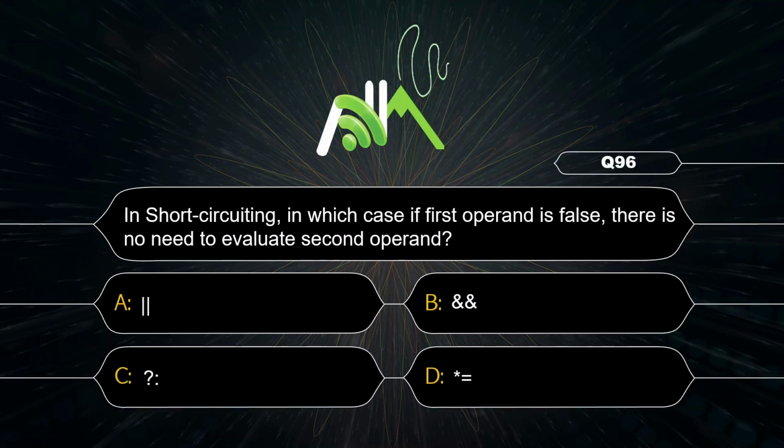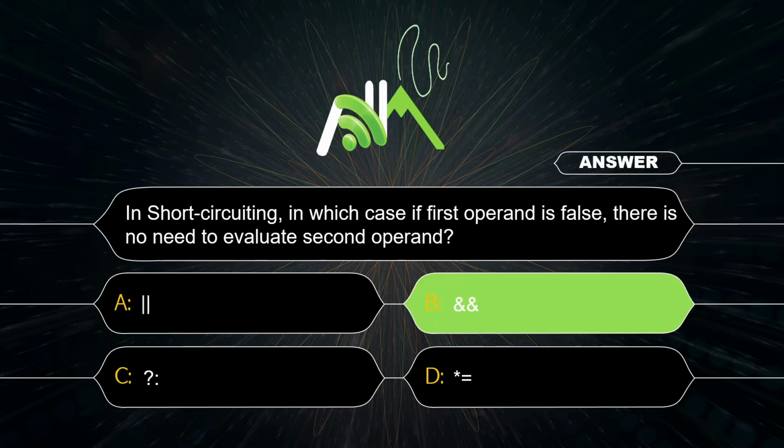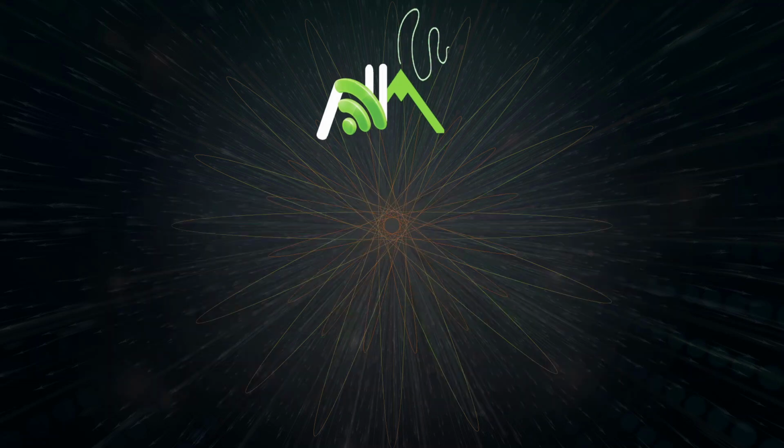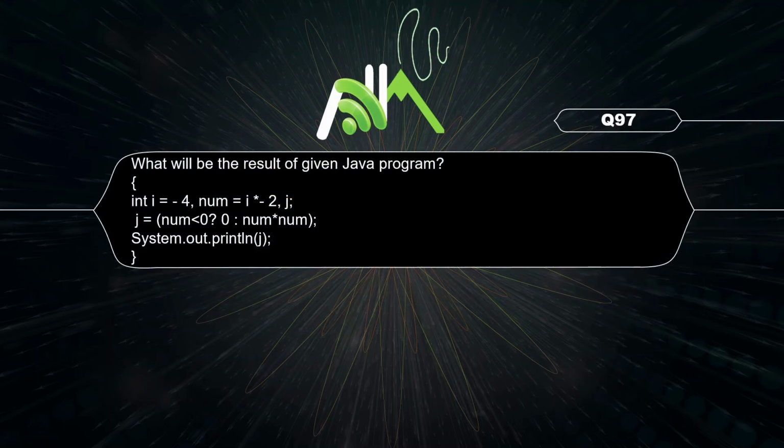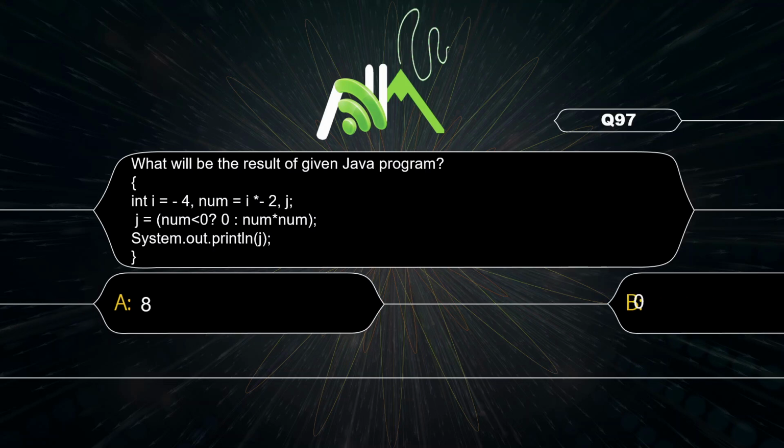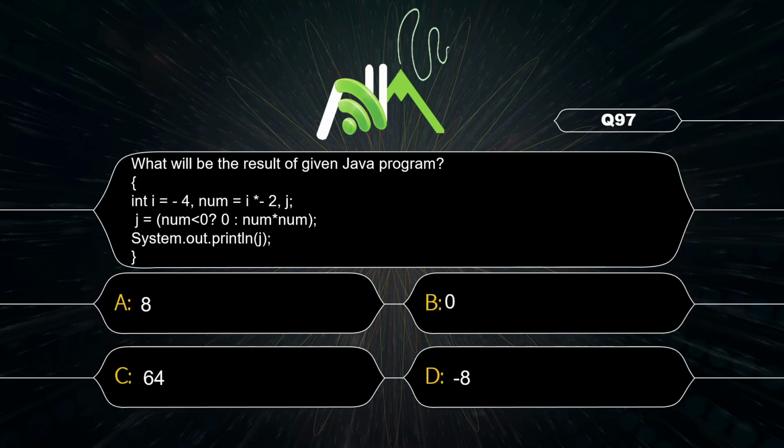In short circuiting, if the first operand is false, then there is no need to evaluate the second operand. So in AND, if the first operand is false, it means all are false. Here I is -4, assignment operator.